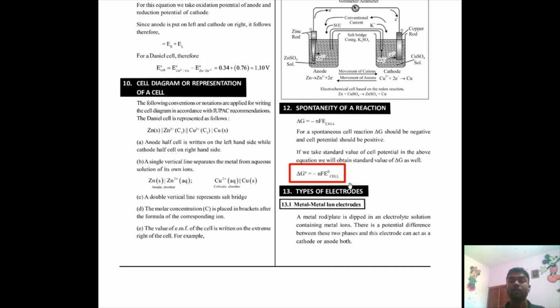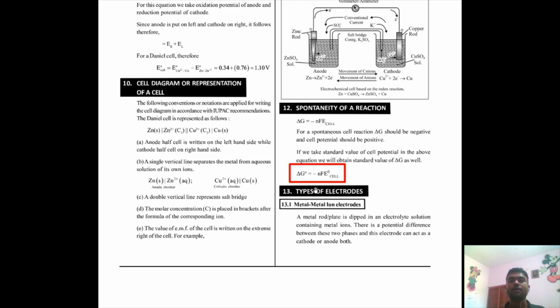This is very important from the examination point of view, because they will ask a type of question where they will ask you whether this cell is spontaneous or not, whether this cell is feasible or not. What you have to check is the E naught cell.